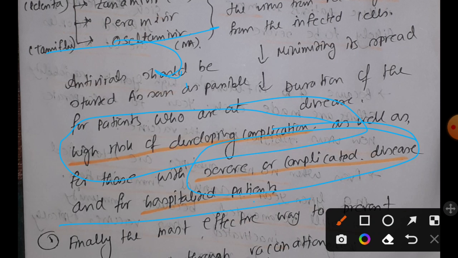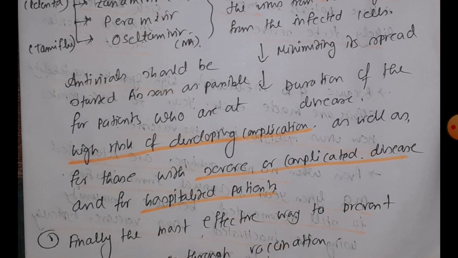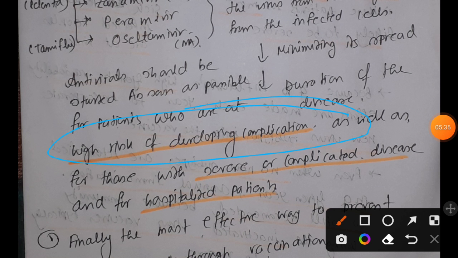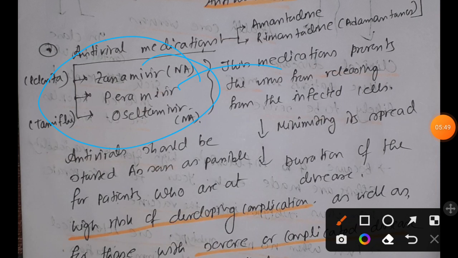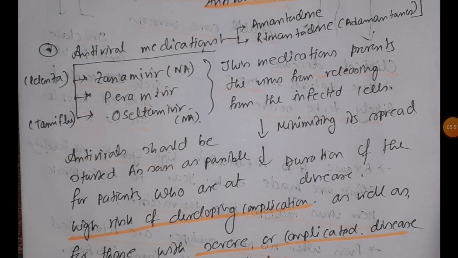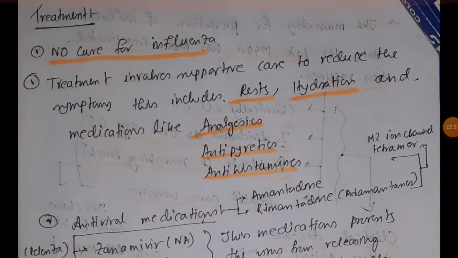Okay, so again, the patients who are at high risk of developing complications, or those patients who have already developed severe or complicated disease, and patients who are hospitalized. In such cases, this kind of drug is recommended as soon as possible. Okay, so this is the treatment part.